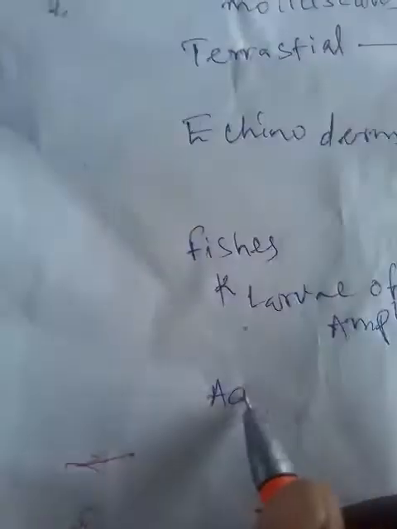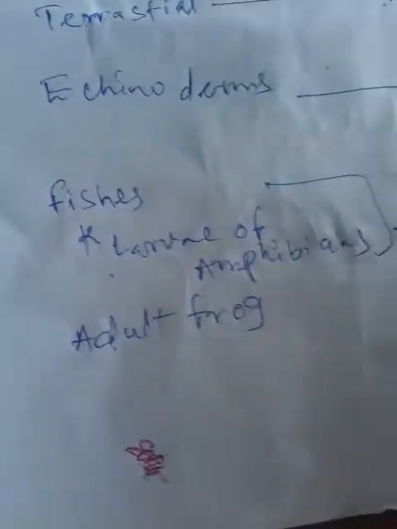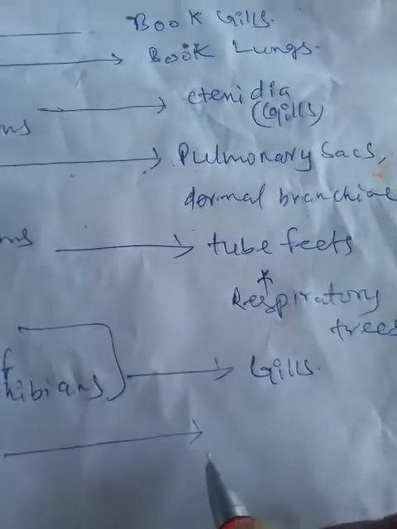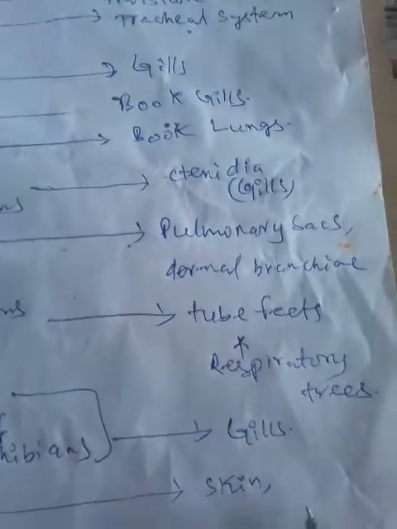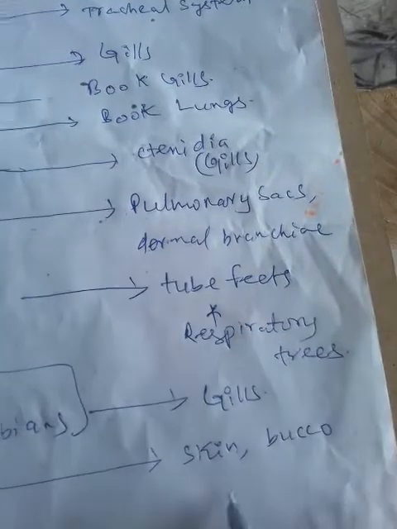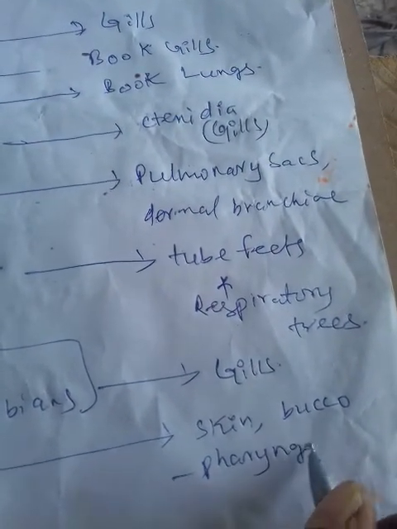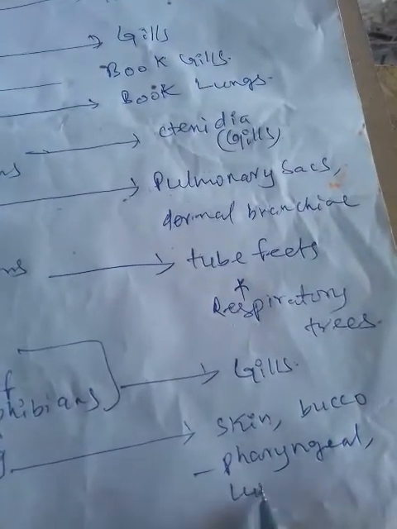In the adult frog, respiration is by the skin, that is cutaneous respiration, by buccopharyngeal respiration, and by lungs.